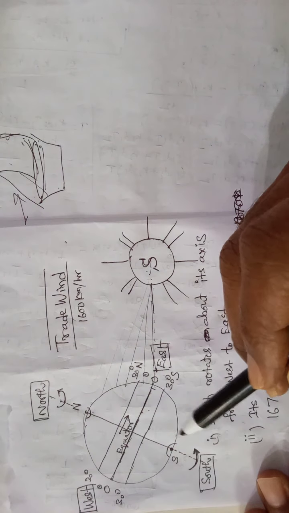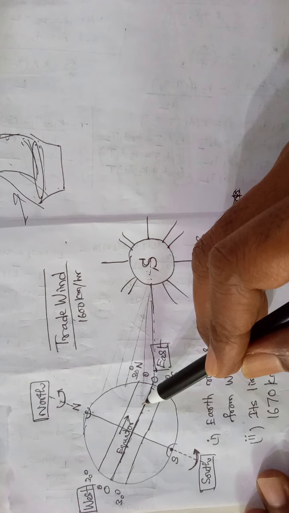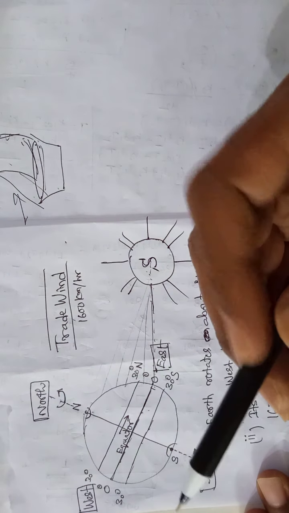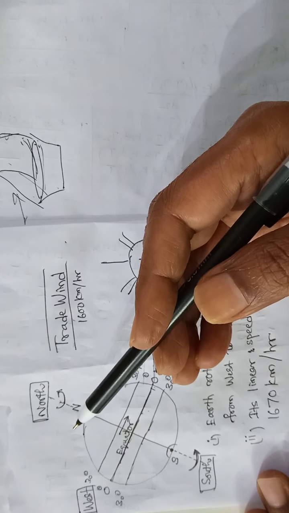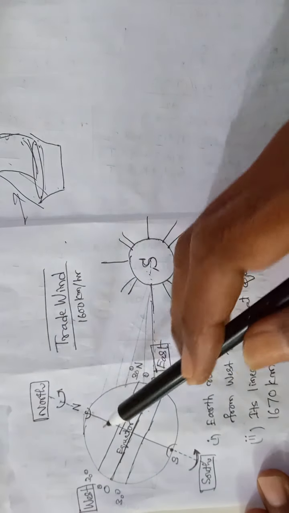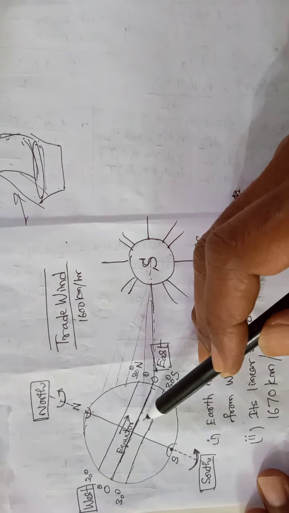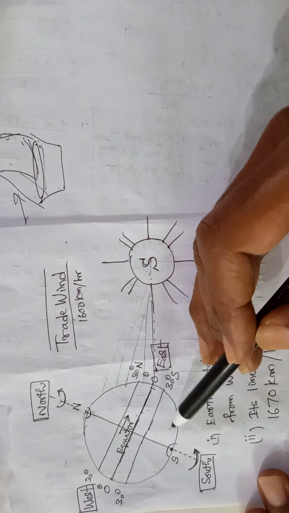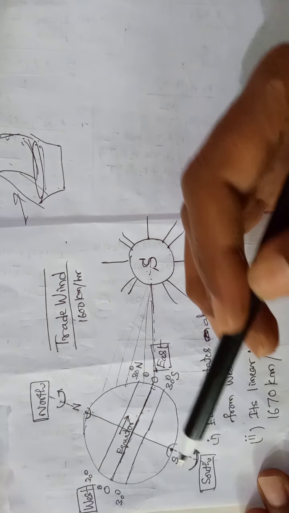So here we should have a convection cycle. Air rising at the equator gradually moves towards the pole, and heavy air following the earth surface fills up the vacant site at the equator. In this way you find a convection cycle from equator to pole.